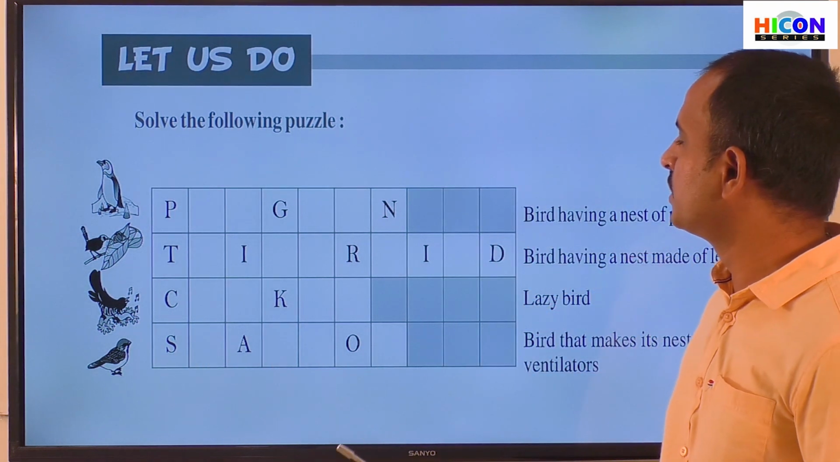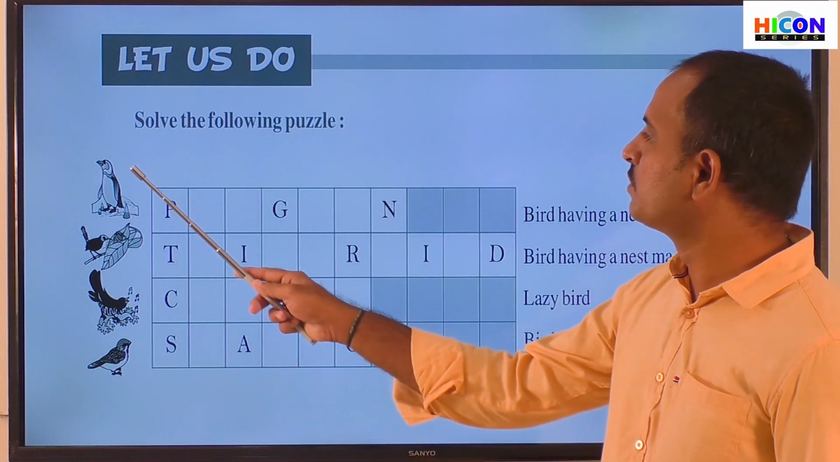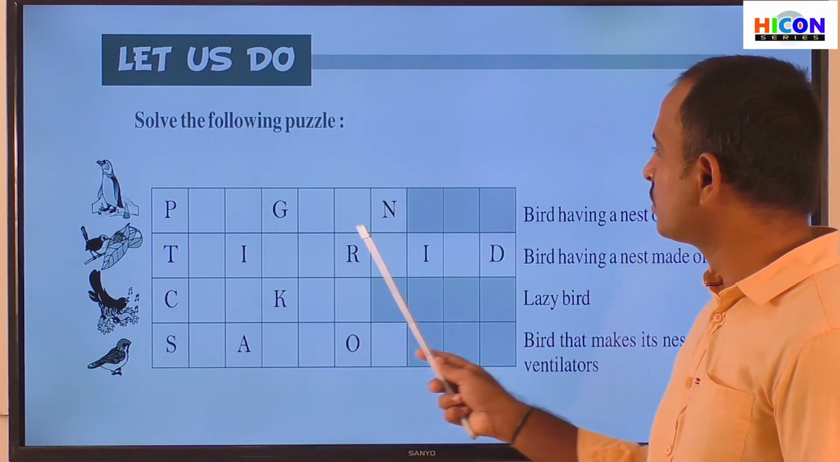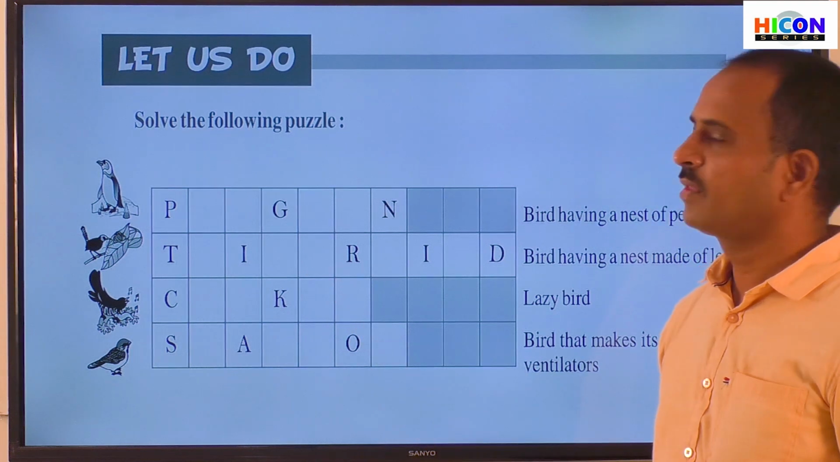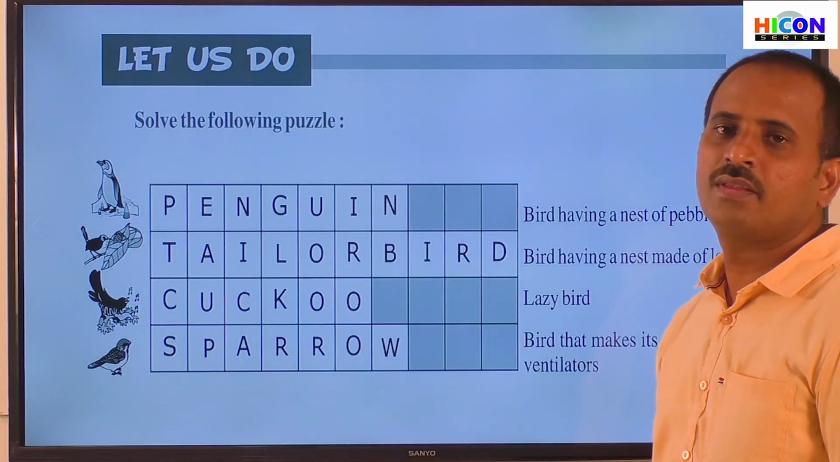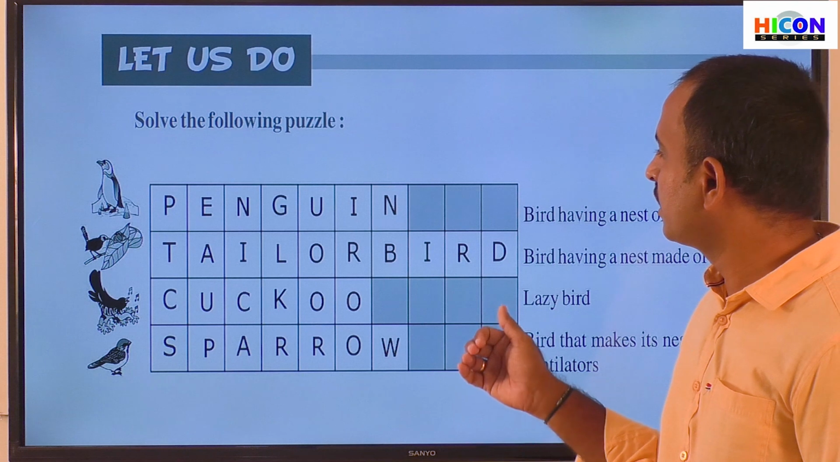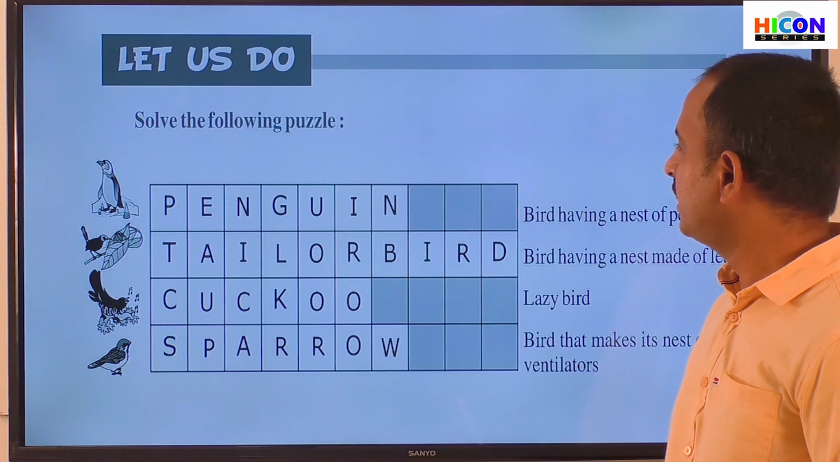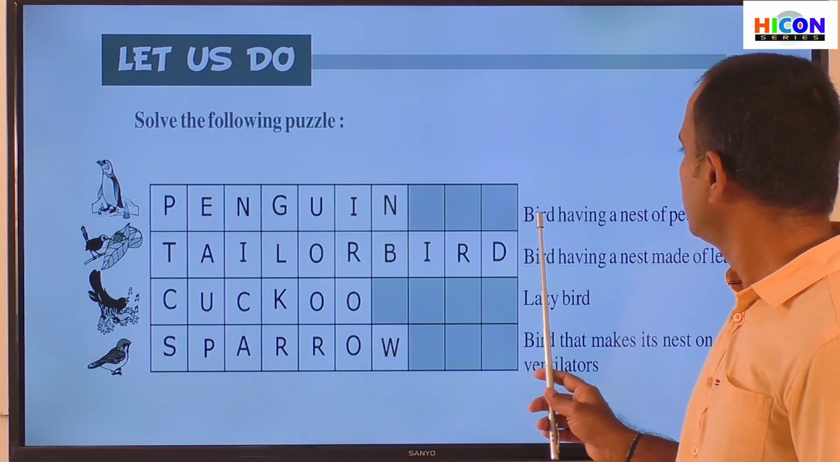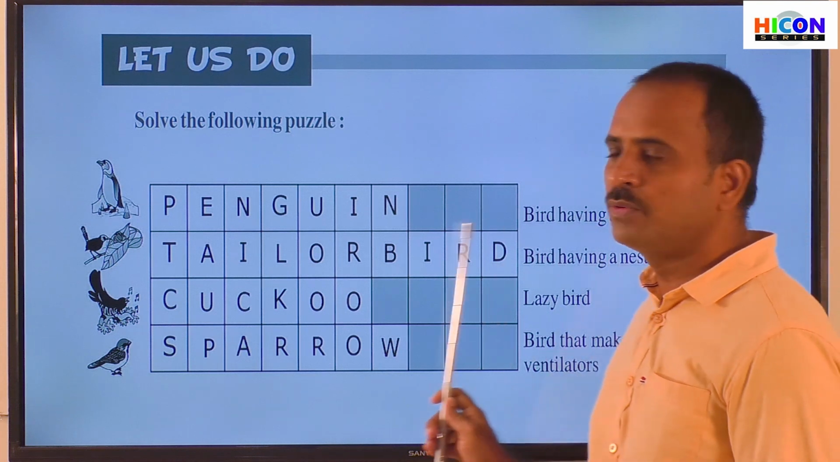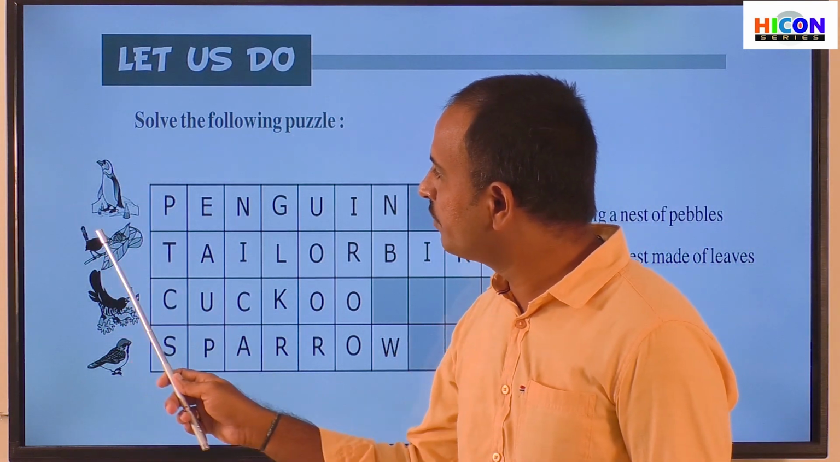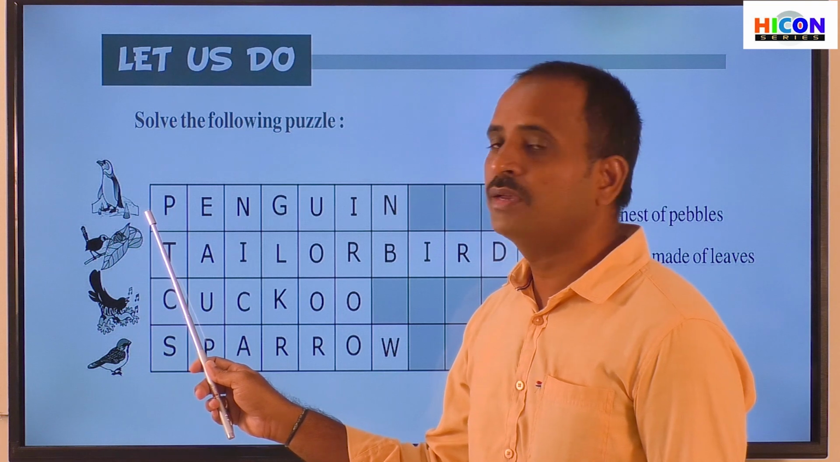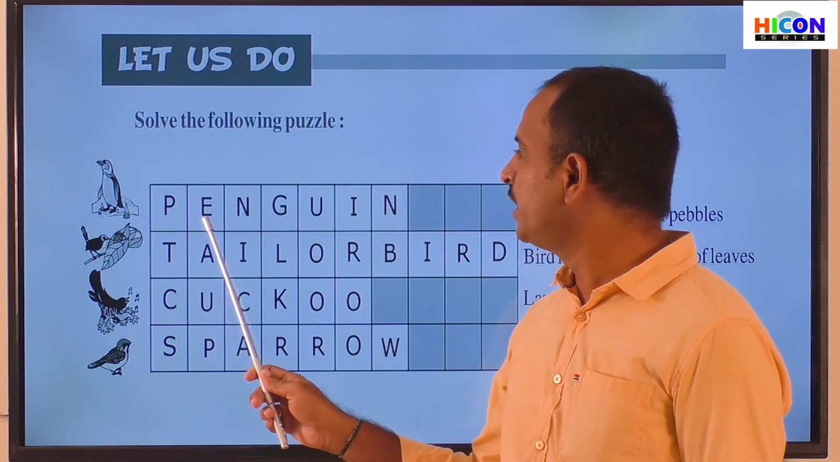So this is the word puzzle. So now you have to write the names of these birds in the blanks. So look at the answers. So children, the answers are given on the screen. So what is the answer for the first sentence? Bird having a nest of pebbles is. So children, what is the name of this bird? So this bird is penguin.